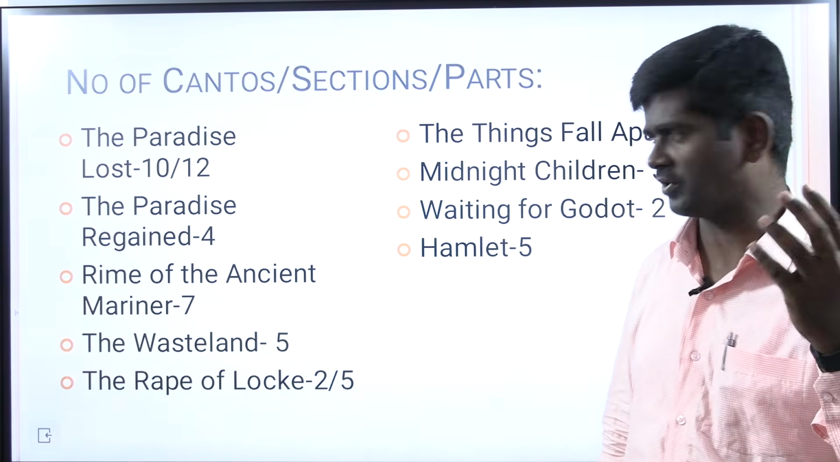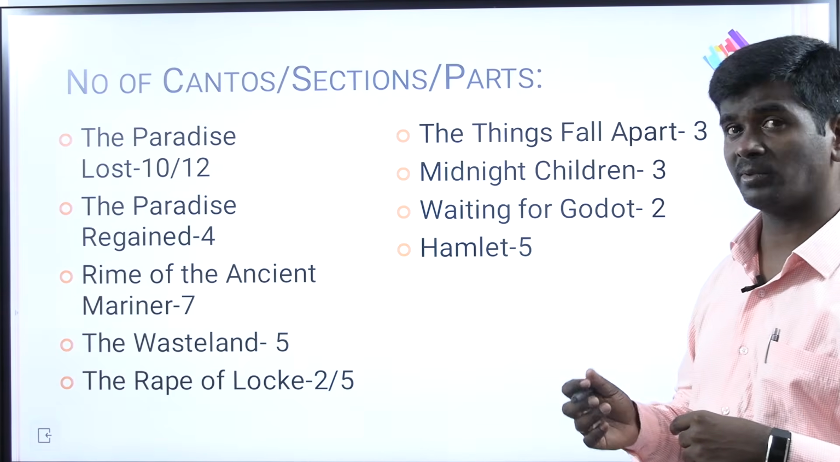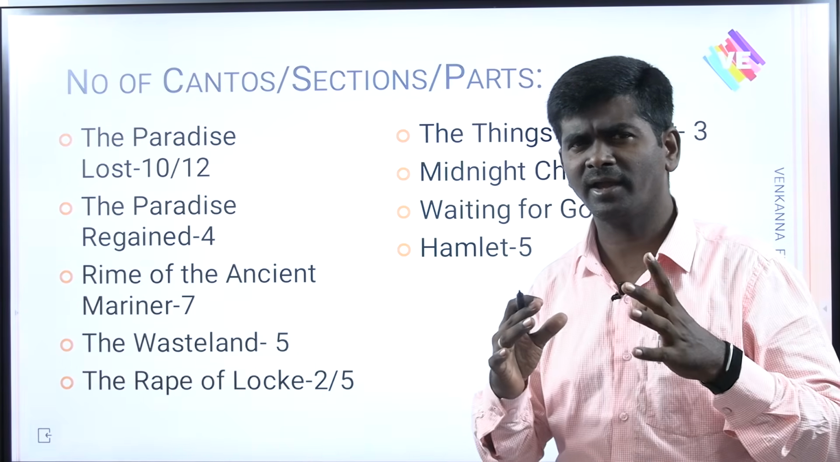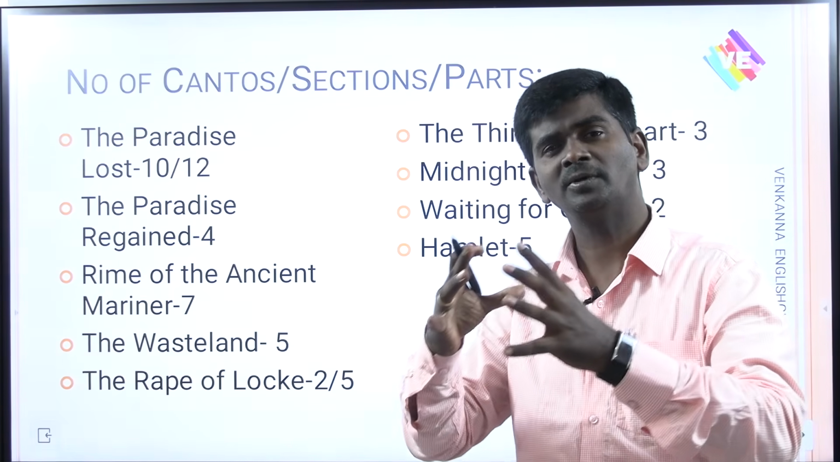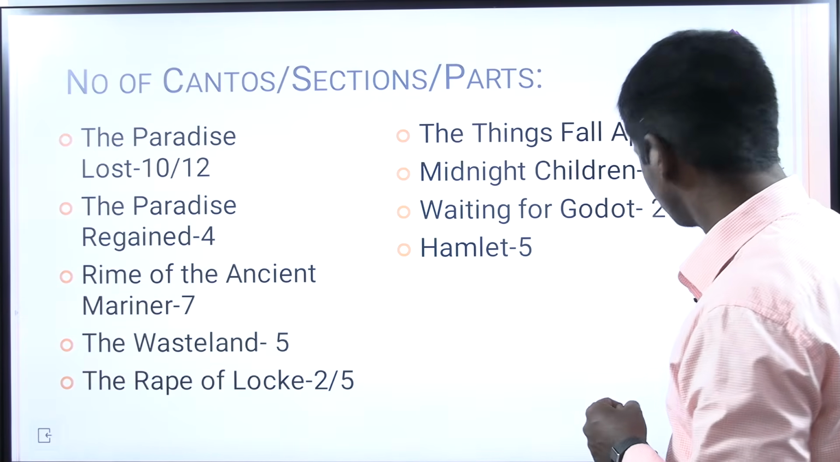Next you see Wasteland 5 parts, Rhyme of the Log first 2, later 5. Next, Things Fall Apart 3, Midnight's Children 3, Waiting for Godot 2, and Hamlet 5. You need to also know, book and number of volumes, cantos, sections.